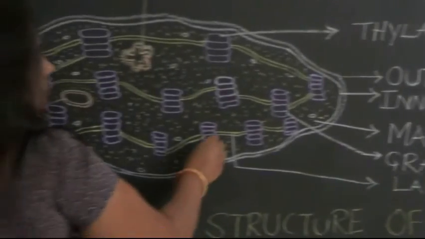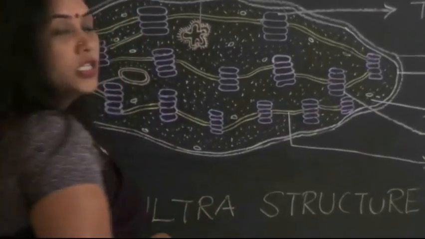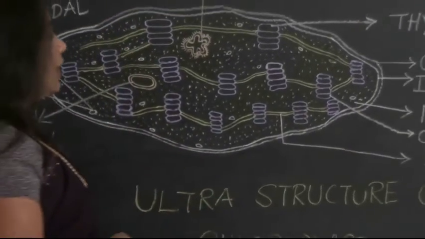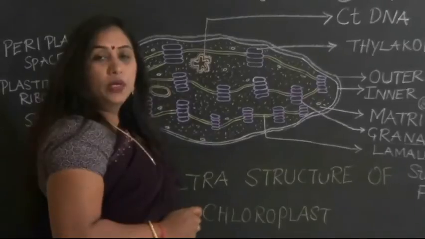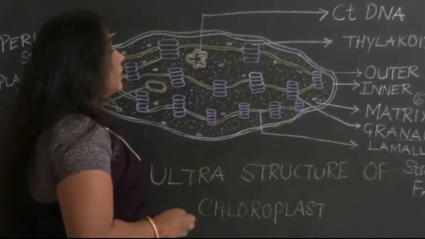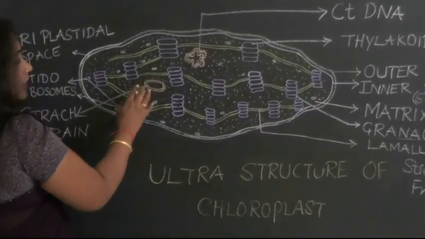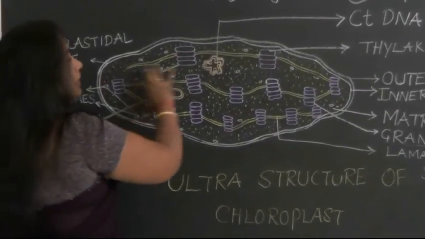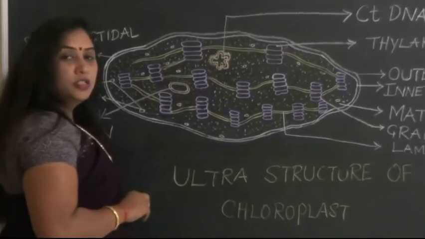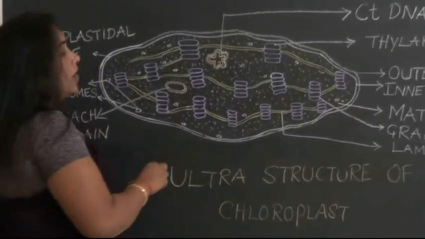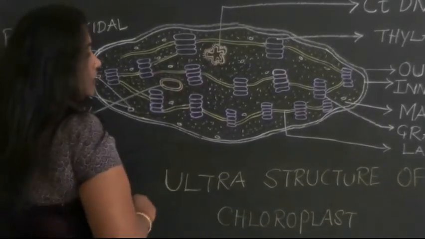They have a bi-phospholipid layer. This stroma contains all the necessary enzymes required for the dark reaction.